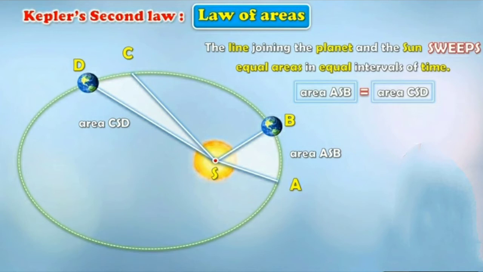What do you mean by sweep? It goes ahead, it covers that area. So it sweeps equal area in equal interval of time. Therefore we can say that area ASB and area CSD are equal. Understood the second law, children? The line joining the planet and the sun sweeps equal areas in equal intervals of time.